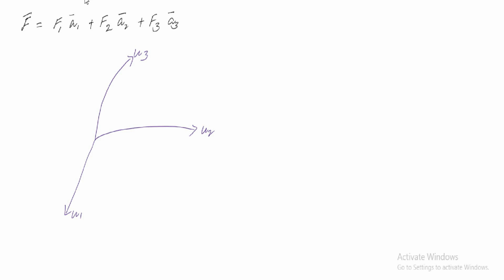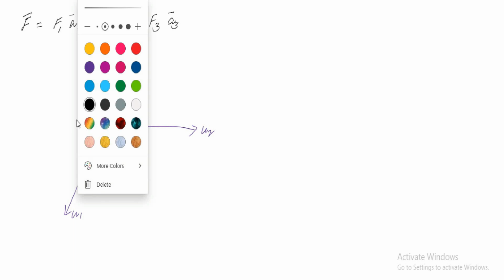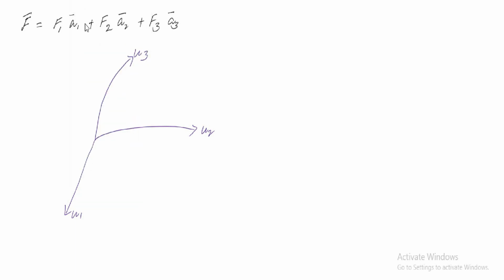Let us consider one cube. So here we have considered one cube.